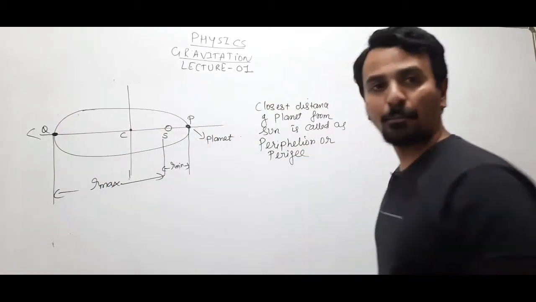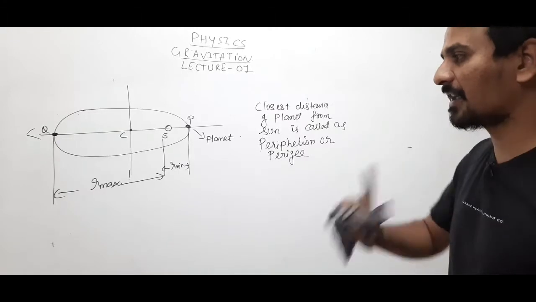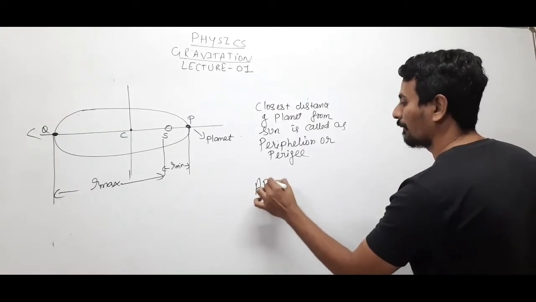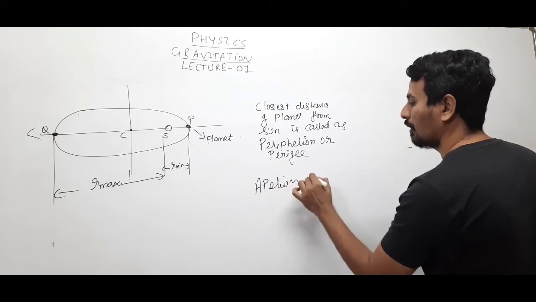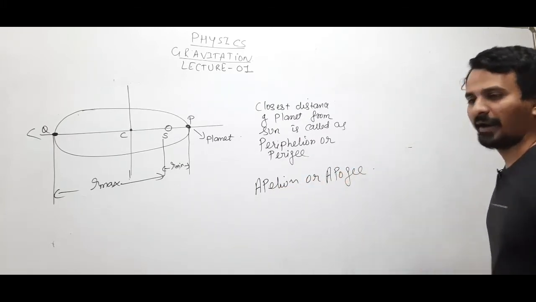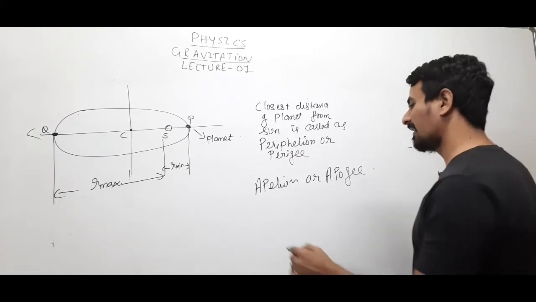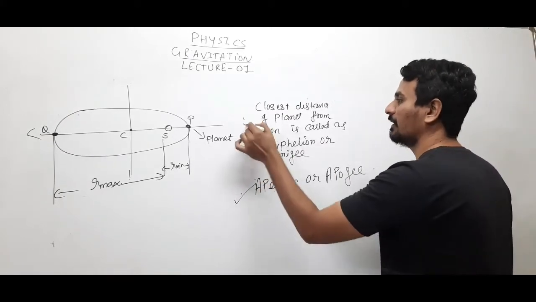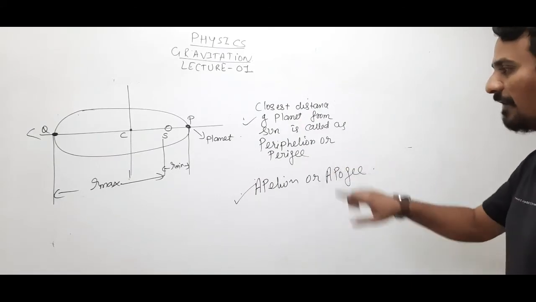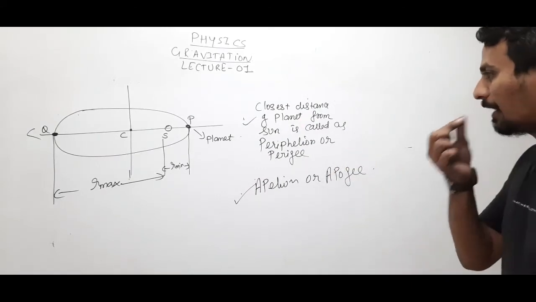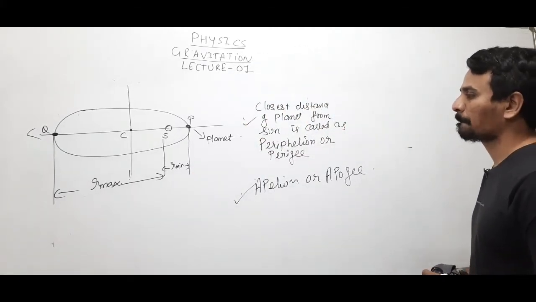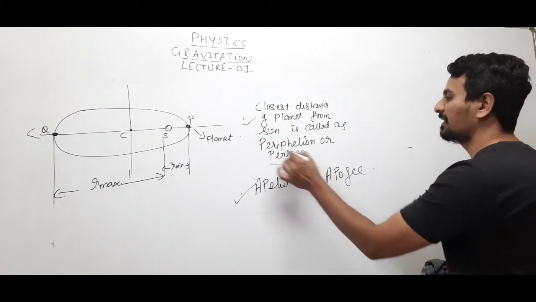So when the planet is at point Q, it will be at the farthest point. This farthest distance is known as aphelion, or you can say apogee. Apogee is the farthest distance of the planet from the sun, and the closest distance of the planet from the sun is known as perihelion or perigee. We'll find out what is R minimum and what is R maximum. Clear? Remember these names.